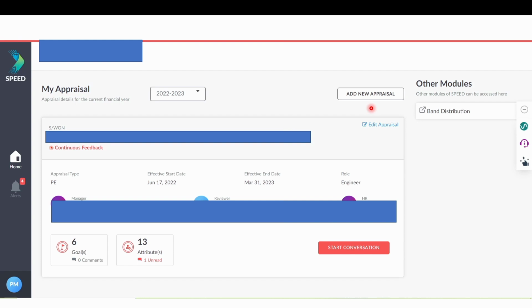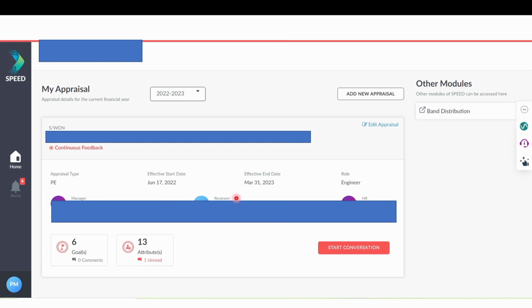Now the next important thing is that here you will find there are three persons: manager, reviewer, and the HR. Your project HR will do all the things. They will add the appraisal and everything, and it will already be added. The second thing is reviewer and your manager. The manager will be the person who is directly managing you, and the reviewer will be the delivery head, suppose, or the project lead. Manager can be the technical lead or normal lead also, and the reviewer might be the project lead, delivery lead, or something like that.